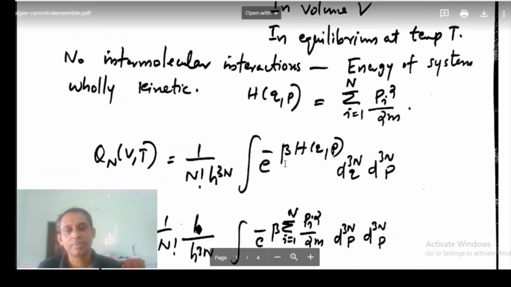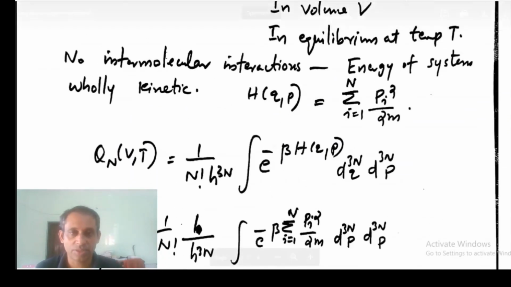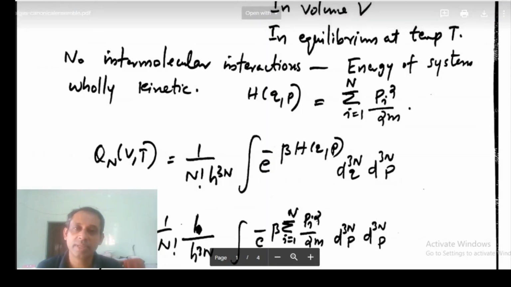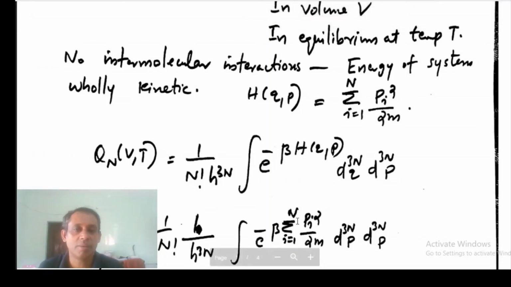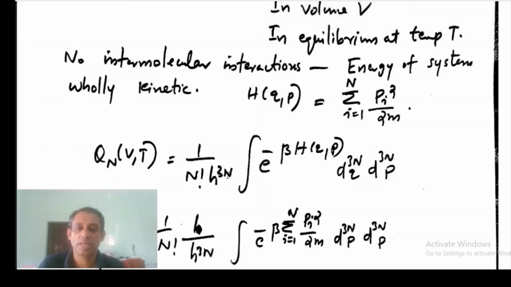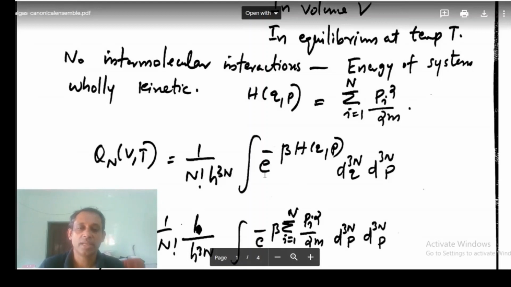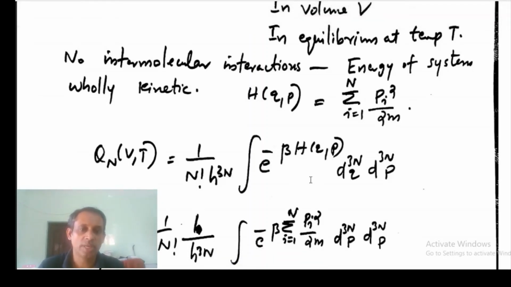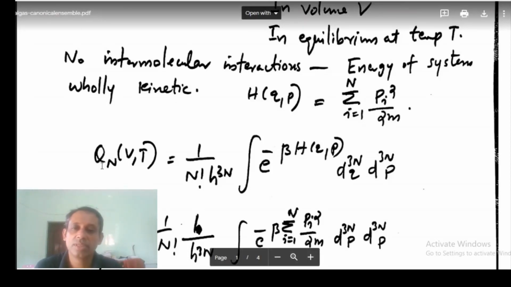Then the most important quantity here is the partition function. In the microcanonical ensemble, the first thing that we evaluate is the number of microstates. Here the first thing that we evaluate is the partition function, that is 1 by N factorial h raised to 3N, integral of exponential minus beta times the Hamiltonian. There are integrations with respect to 6N variables, 3N position coordinates and 3N momentum coordinates. So this is the classical partition function.